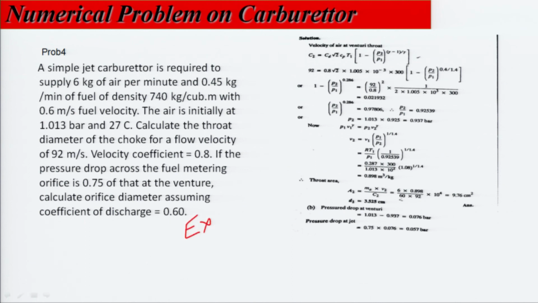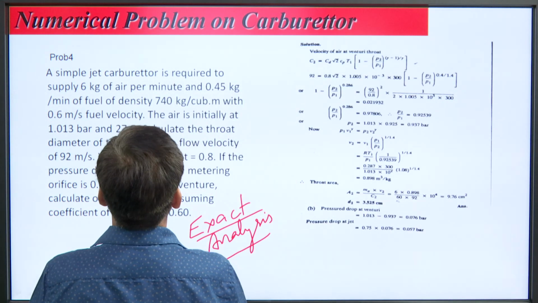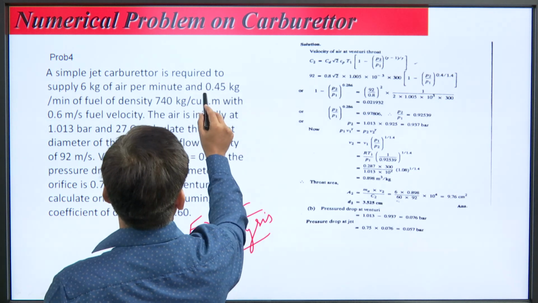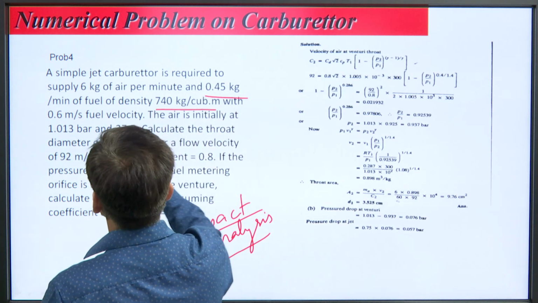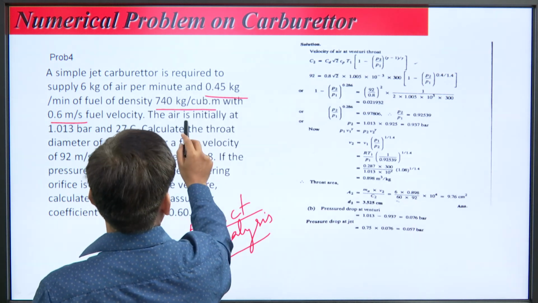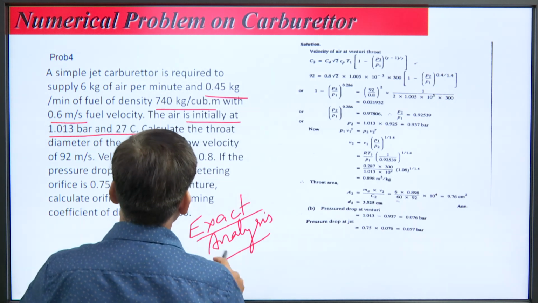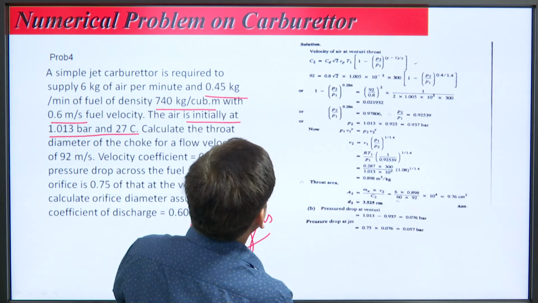We will solve this by exact analysis, because you can see all the values are given, and the mass flow rate, density, mass flow rate of the fuel, and the initial conditions of pressure and temperature are given. So, you can understand that you have to solve this problem from exact analysis.